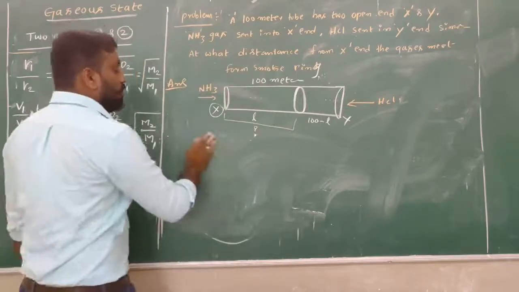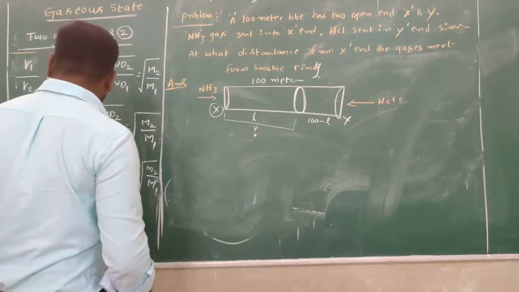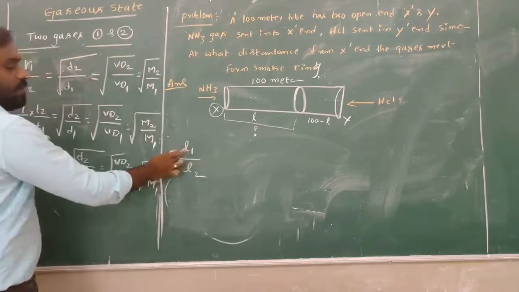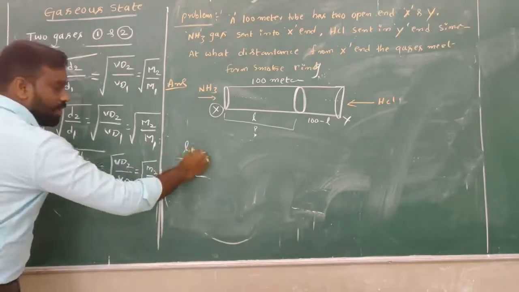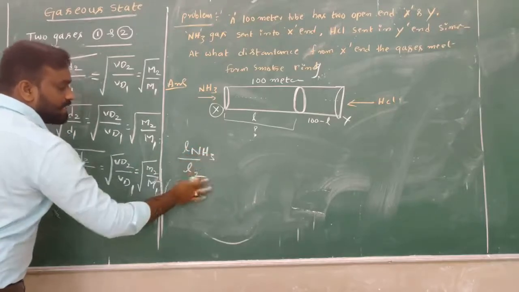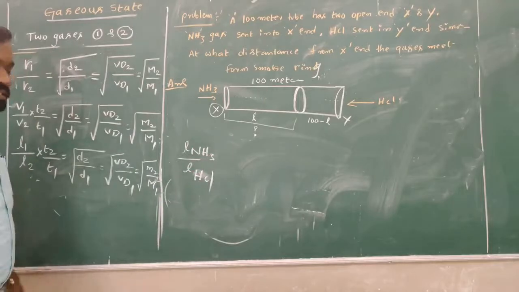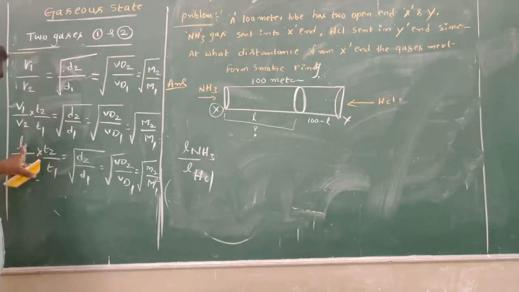Now for this, we know the formula: L1 by L2, the length of the first gas, here I am taking ammonia gas, and the second gas, hydrochloric acid HCl gas.